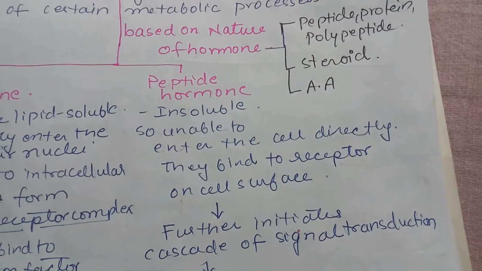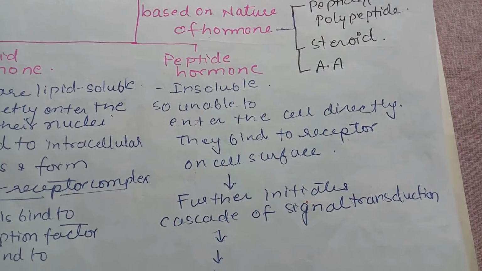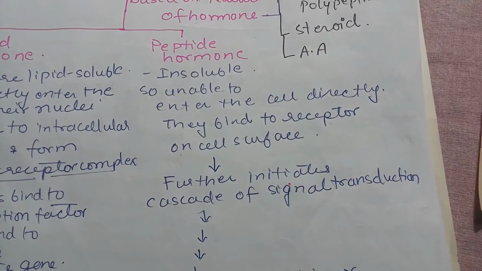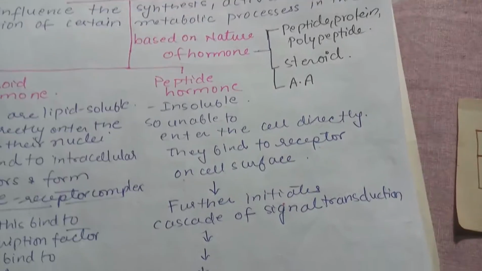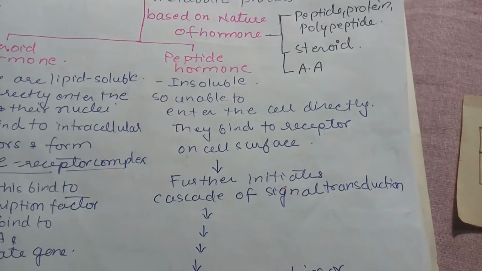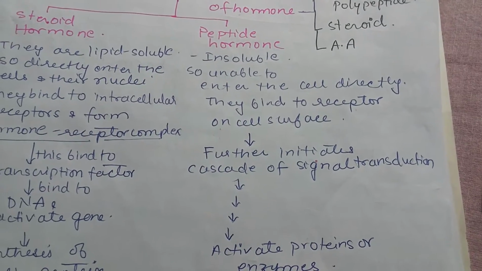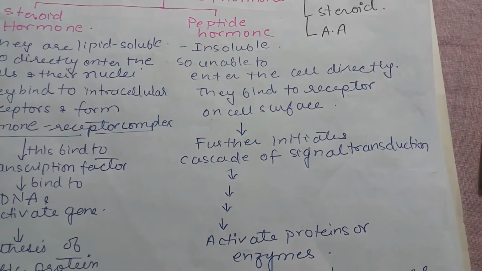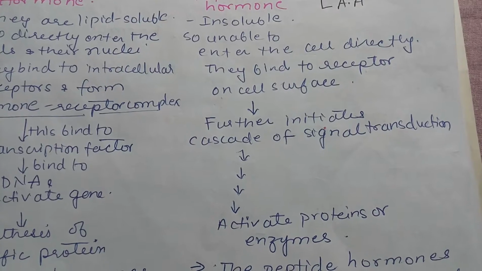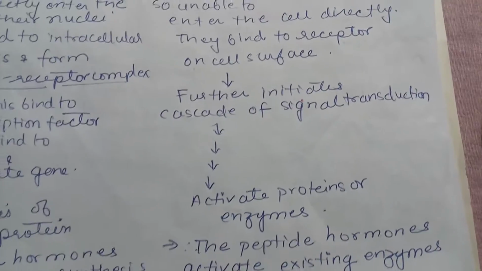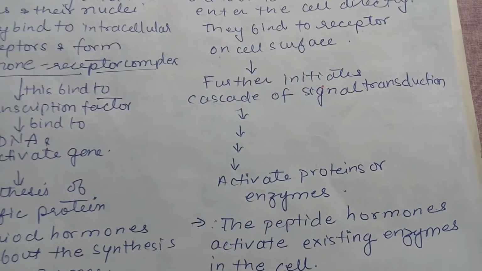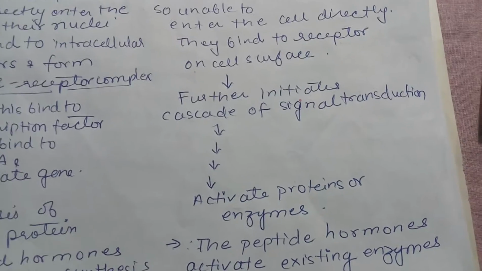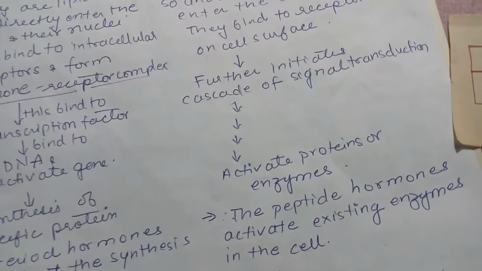So what they do, they bind on the surface of the cell, and further they transmit their signals. Whatever these hormones are called, as signaling molecules, they bind on the cell surface and transfer their signal inside the cell by a cascade mechanism. This is called signal transduction. I will be discussing next what this is. Finally, the result of this is that the enzyme or protein is activated and it will be altering the metabolism. So this is how they work.